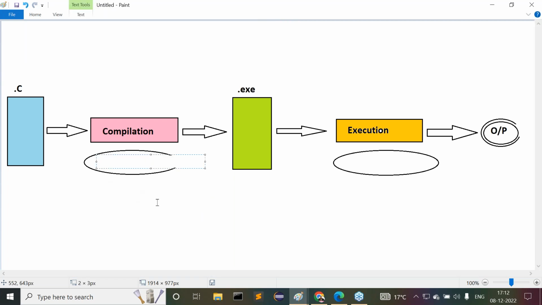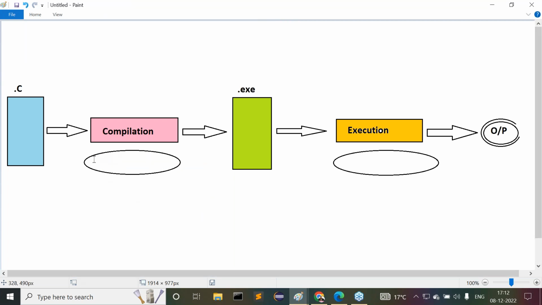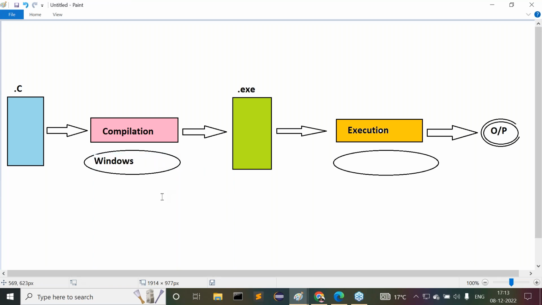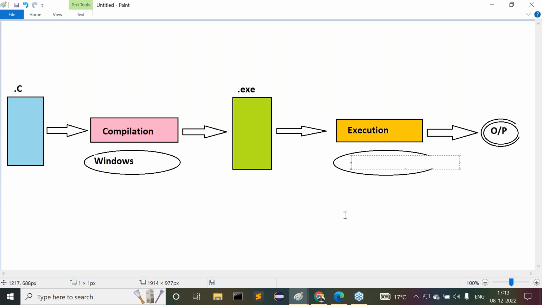For our information, I'm telling you, Windows operating system I'm using here. For example, for compilation we are using the Windows operating system. Observe carefully. All right. For execution point of view, for the sake of the description, I need to use the same Windows operating system. Am I right or not? The same Windows operating system we have to use. Observe carefully what I'm telling you now.